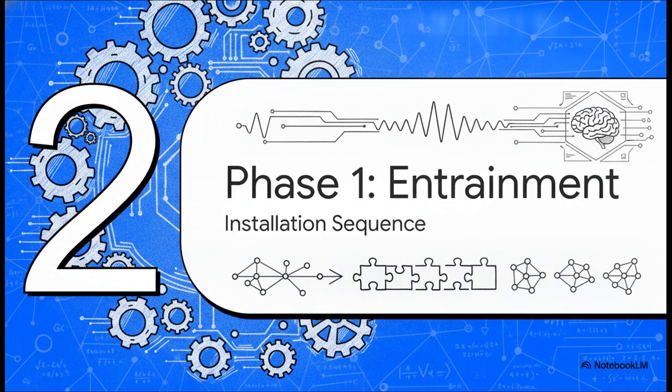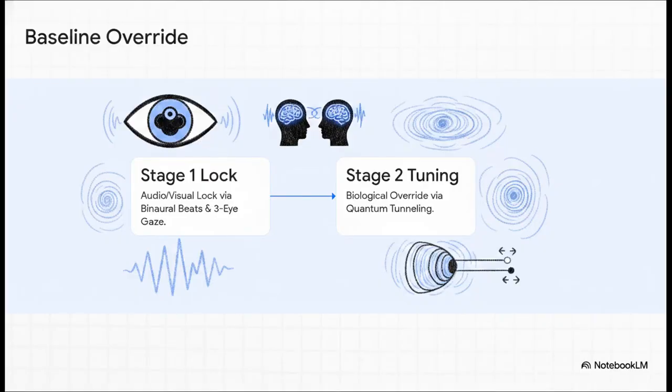Moving on to Section 2. Phase 1, entrainment, the installation sequence. Now, once the engine is initialized with those specific mathematical constants, it has to physically lock you into the biohack. You can kind of think of this as the installation wizard for your brain. According to the source, this happens through an incredibly precise process called the baseline override. It kicks off with Stage 1, the audiovisual lock, using binaural beats and a 3-eye gaze. And then this is immediately followed by Stage 2, biological override, which brings in concepts the text calls quantum tunneling and energy tuning. Let's break down the exact parameters of Stage 1 first.